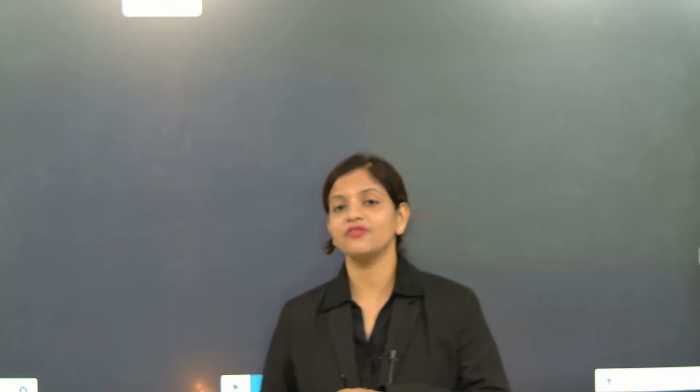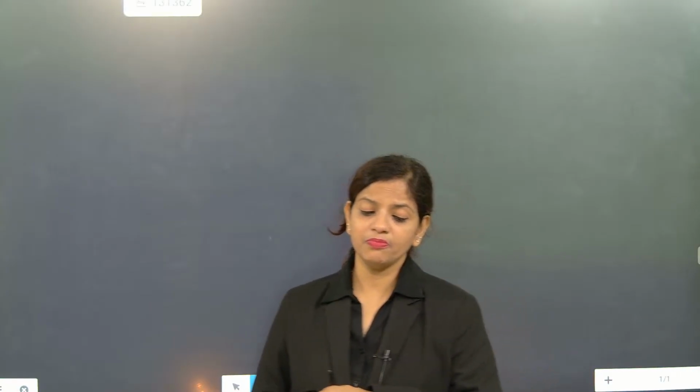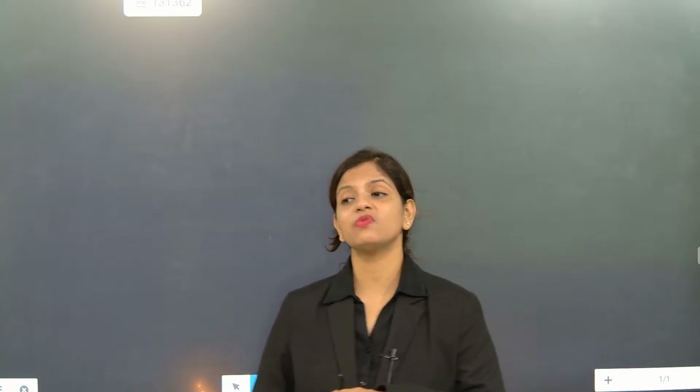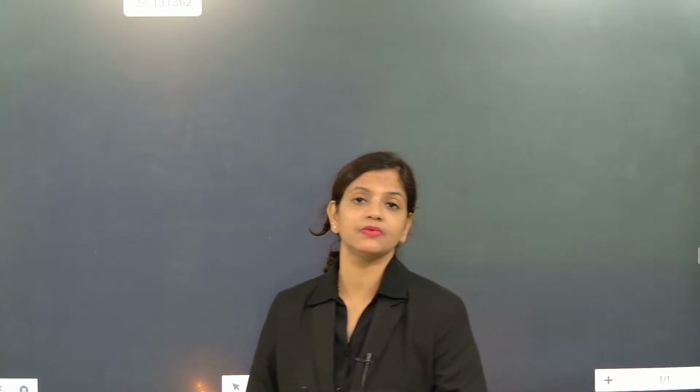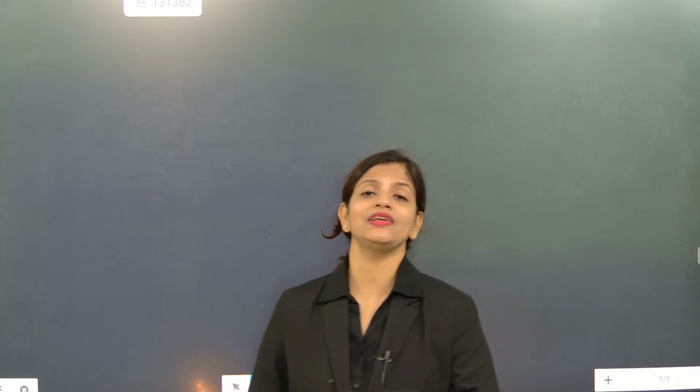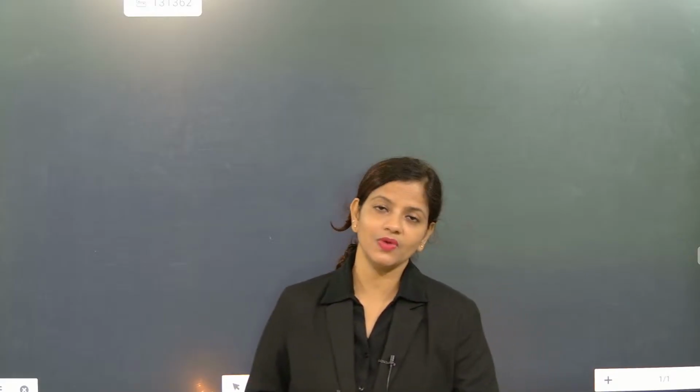Brain is for thinking. If the brain will be dead, means the organism will not be able to survive. Heart will pump blood, but after that, the brain is the one who is coordinating the body system. Understood or not? So voluntary, involuntary, all the actions of the body are done with the help of the brain only. So if the brain will not be there, living organisms will not be able to live.